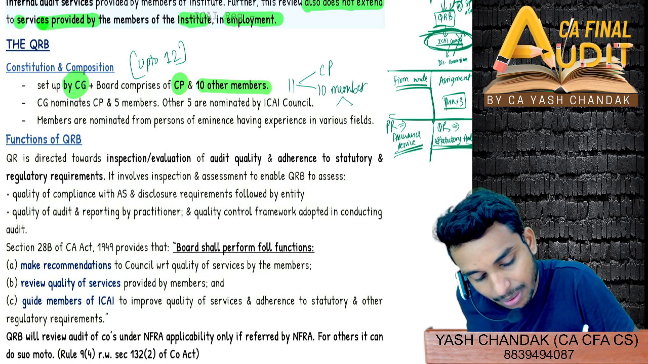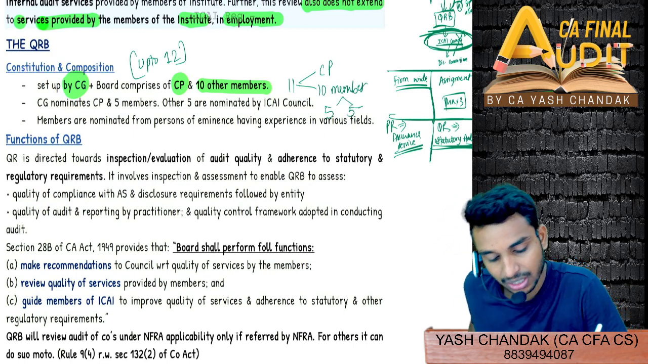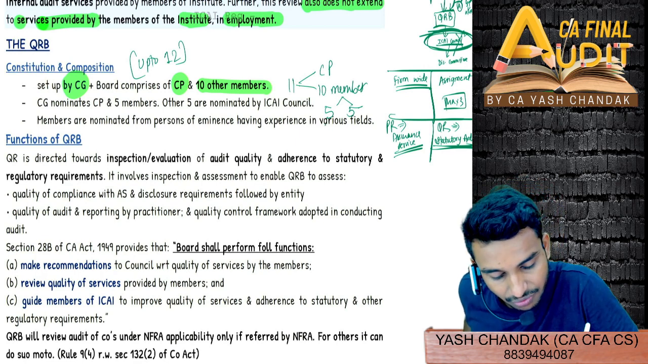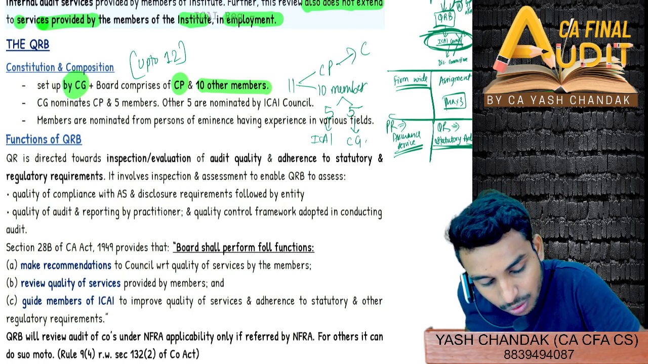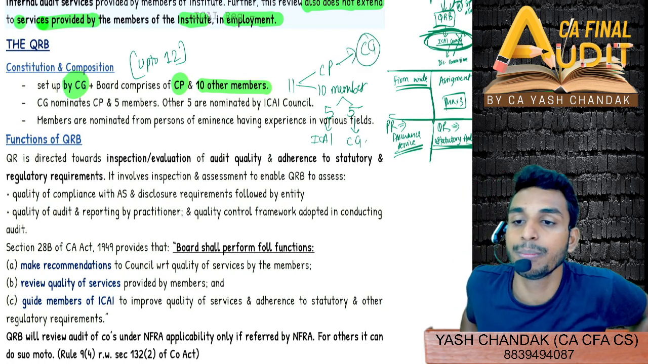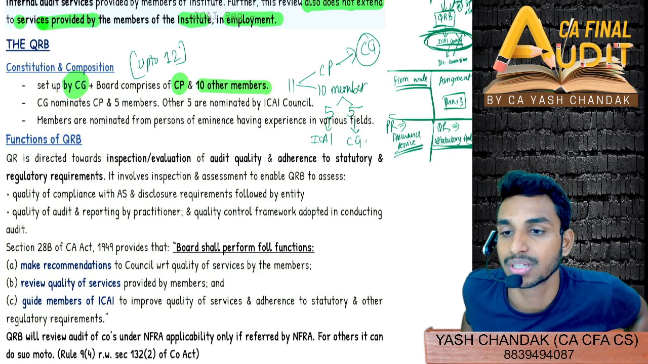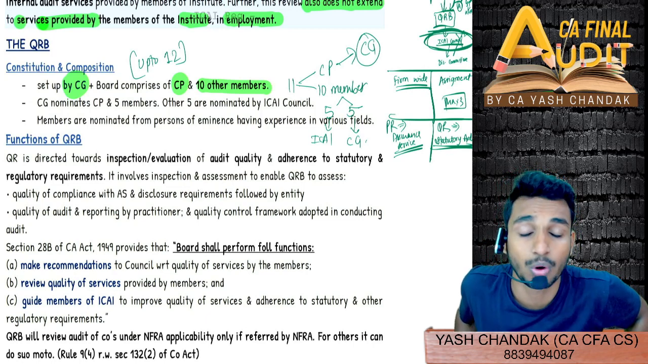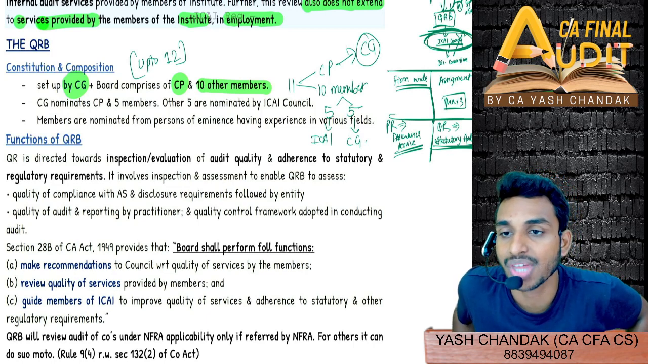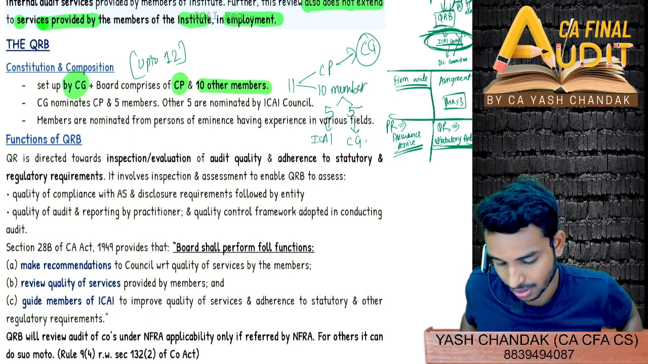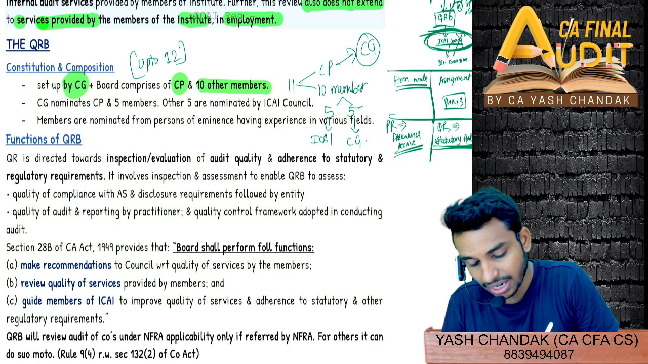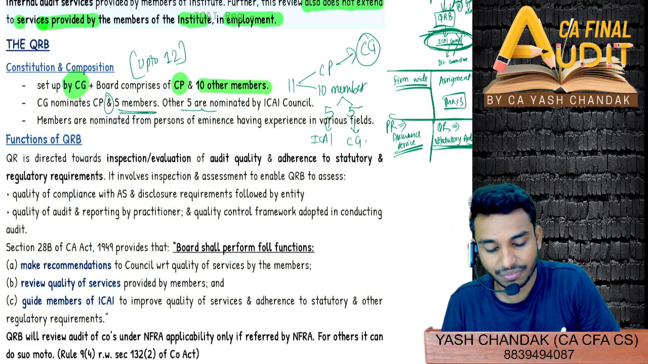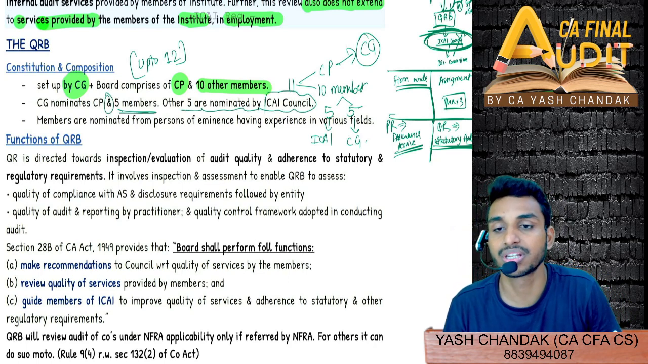Out of these 10 members, 5 will be nominated by ICAI, and 5 are nominated by central government. And this chairperson is also nominated by central government, overall making it a dominance of central government. Out of 11, 6 members are from central government. CG nominates the chairperson and 5 members, and the other 5 are nominated by the ICAI Central Council.